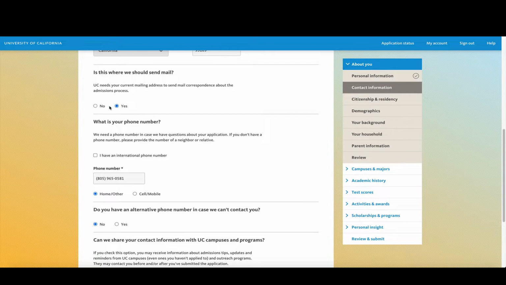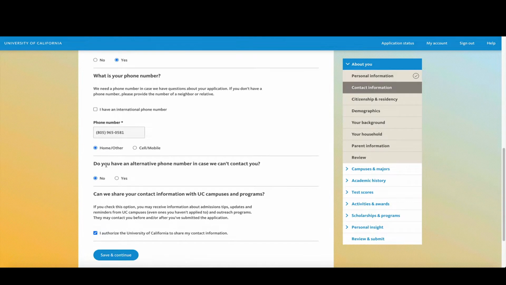The next question is asking for your phone number. If you have an international phone number, please click that box that says I have an international phone number, and then it's going to ask you for the country code. If you don't have an international phone number, then you just continue by putting in the phone number where you can be reached. Is this a home number or a cell phone number?